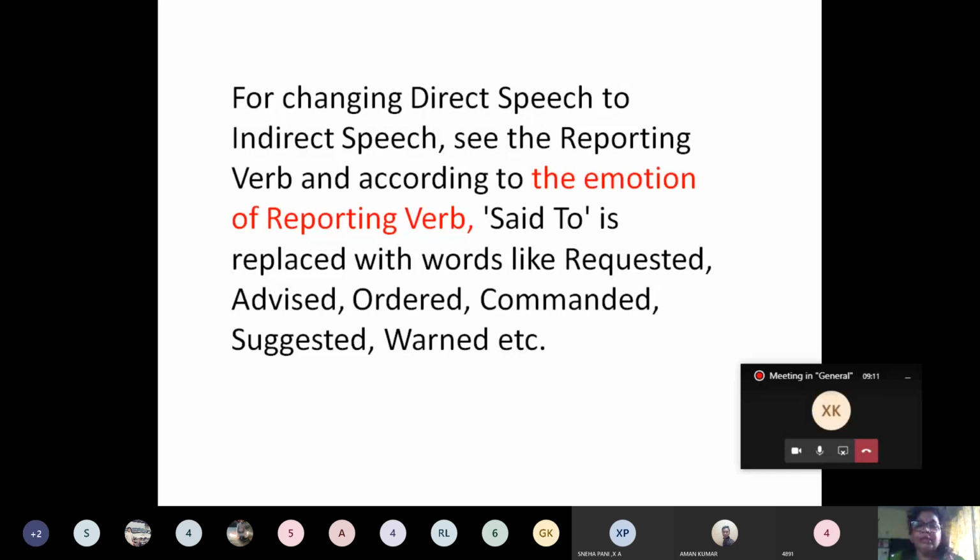So we replace the reporting verb "said to" with the word which the sentence expresses.